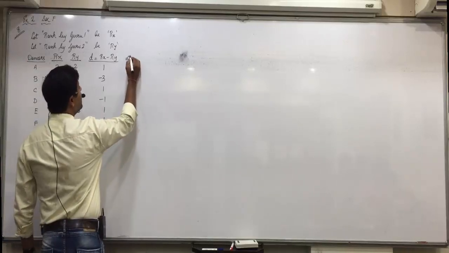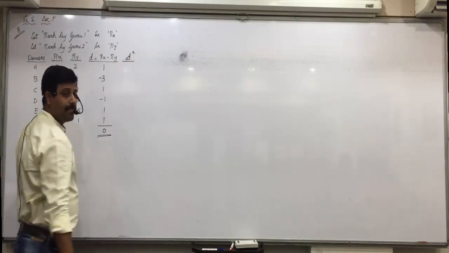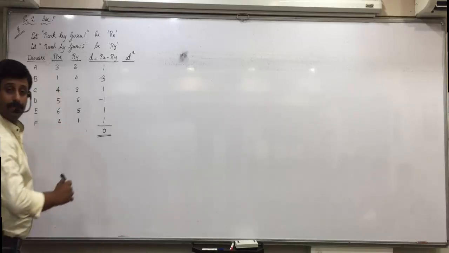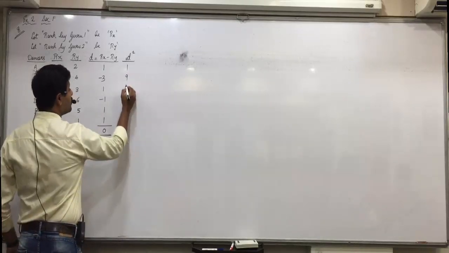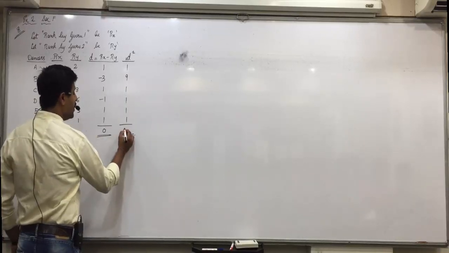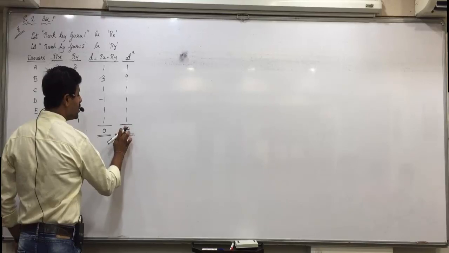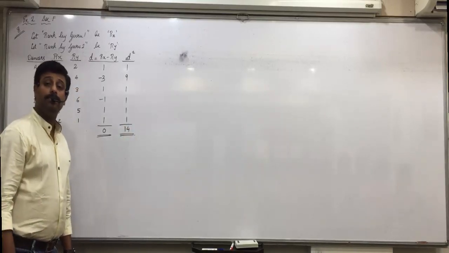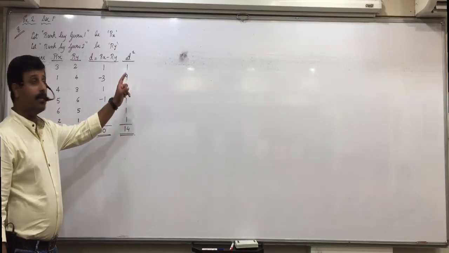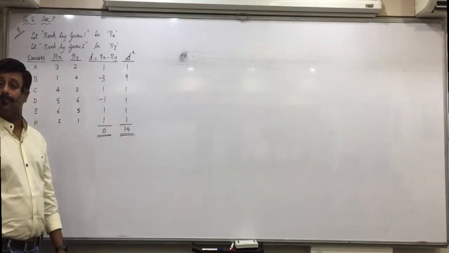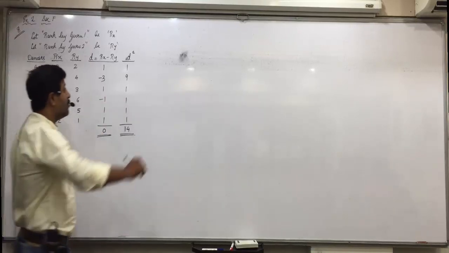Now what we need is d square. So, 1, 9, 1, 1, 1 and one more. 14. Yes. Any confusion in this? D square. Understood this? 1 square is 1, 3 square is 9, 1 square is 1, all ones. Okay, now we will apply the formula of R.